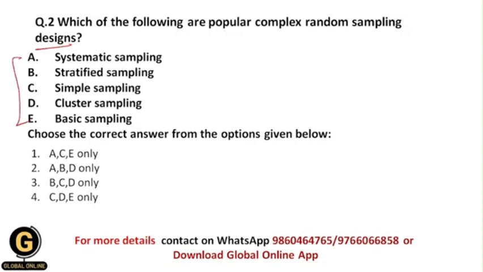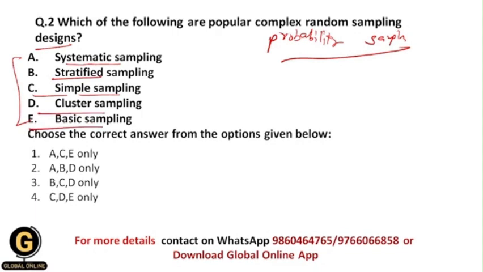So random sampling designs are basically nothing but the probability sampling techniques. Okay, and under this sampling technique, a researcher actually randomly selects the participants from the target population. So let us see here different options: systematic sampling, then stratified sampling, then simple sampling, then cluster sampling, then basic sampling. So students, your correct answer over here should be 2, that is A, B and D.